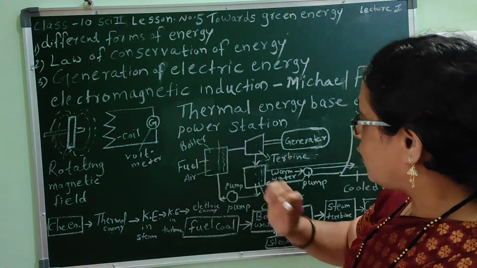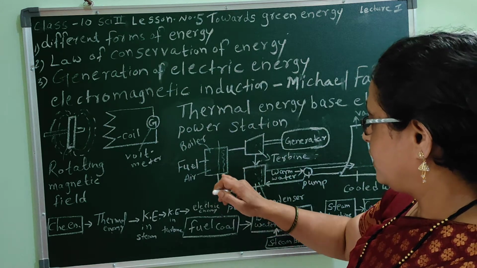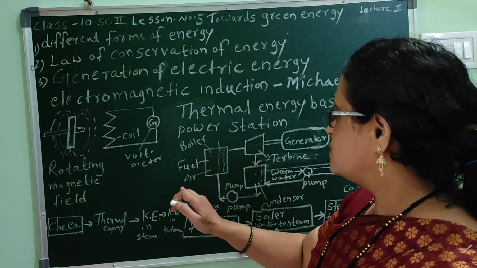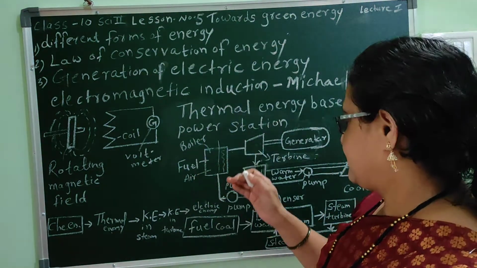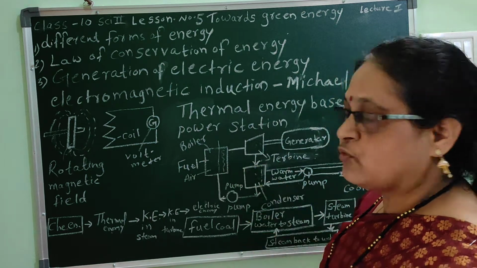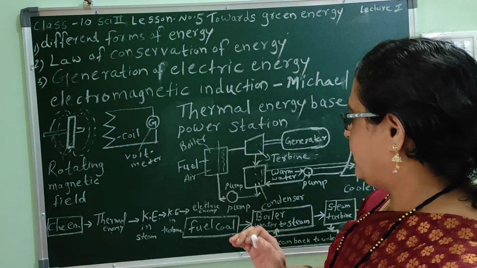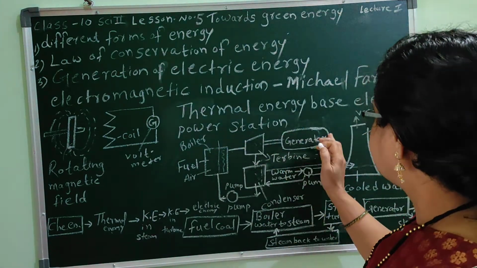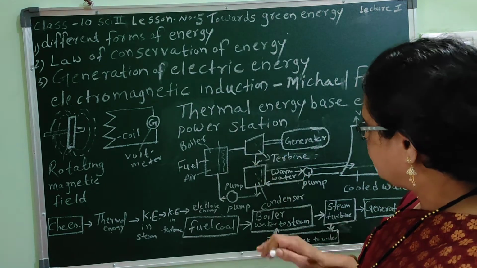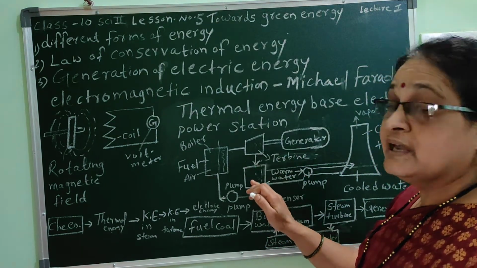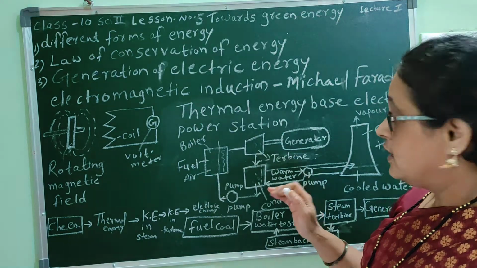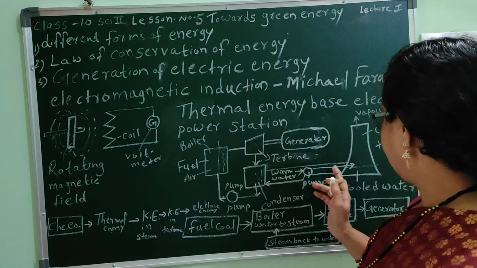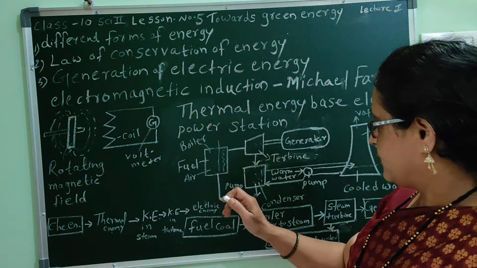This is a boiler. In this boiler, there are compartments. In one compartment, fuel is placed and there are some holes through which air is passed inside. In another compartment, there is water. This water gets boiled. Then there is a turbine. This is the generator. Below the turbine, there is a condenser. You know the condenser. The condenser is used to condense the water, to cool the water. And here is a cooling tower. Here, one pump.